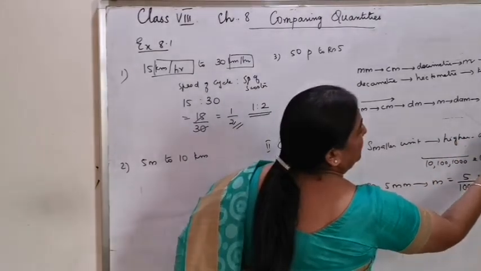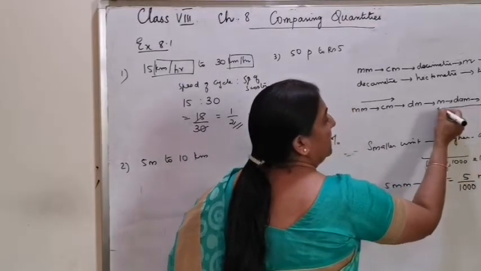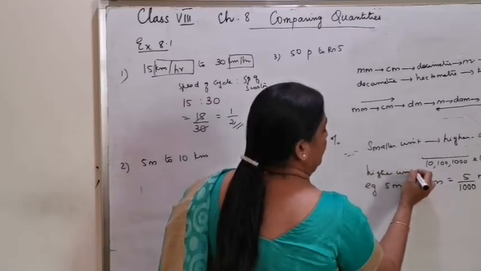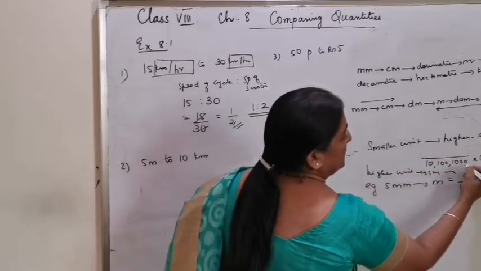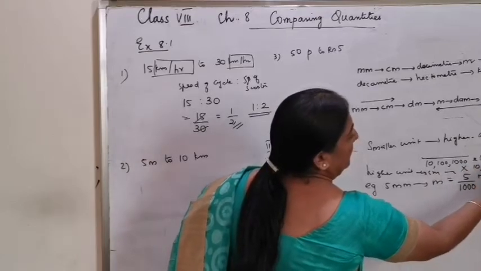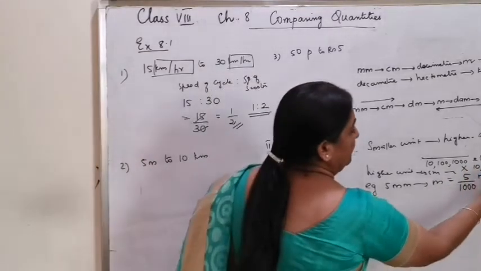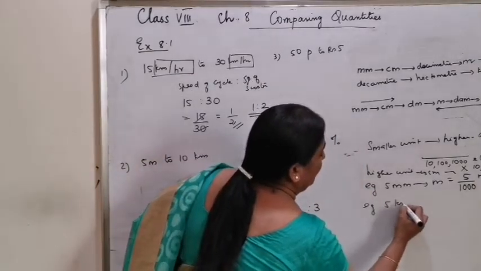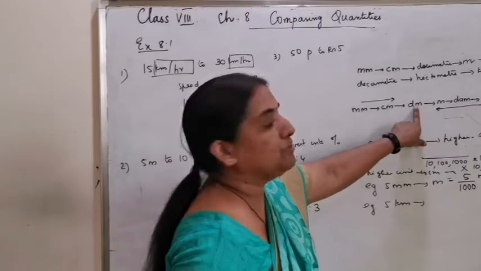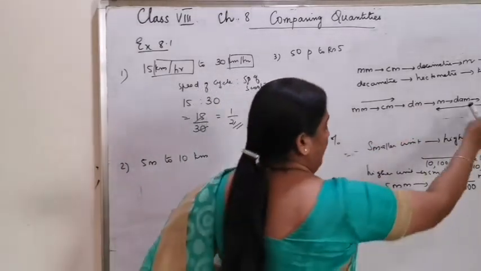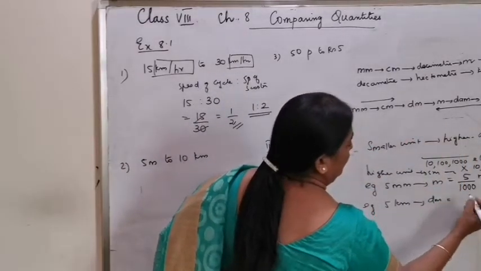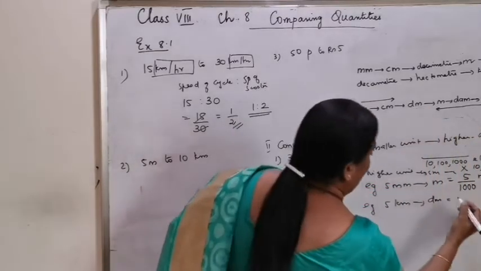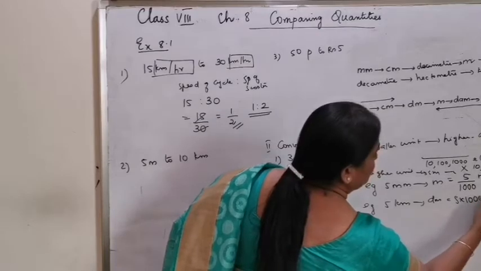And when you are converting from higher units to smaller units, naturally it is multiplication by 10, 100, 1000, etc. For example, if you have to convert 5 kilometer into decimeter, what will happen? 1, 2, 3, 4 places, or 5 into 10,000.